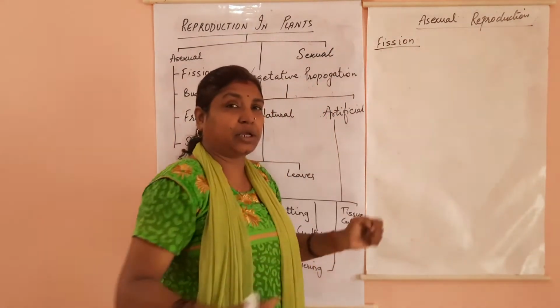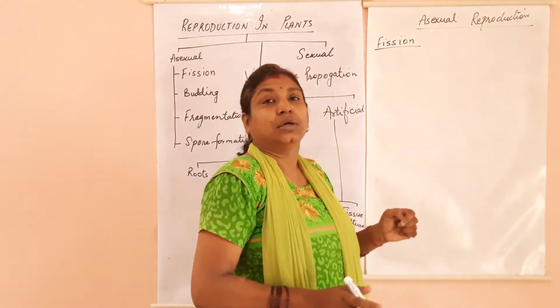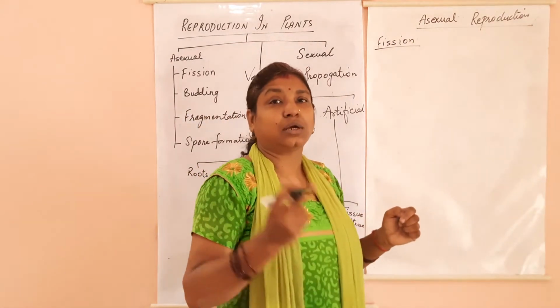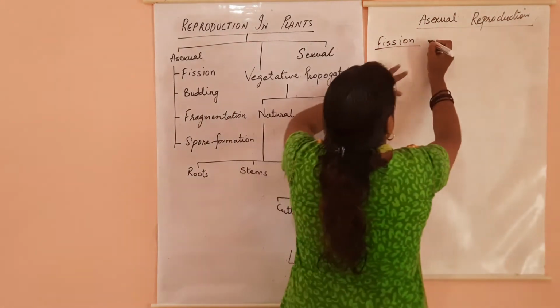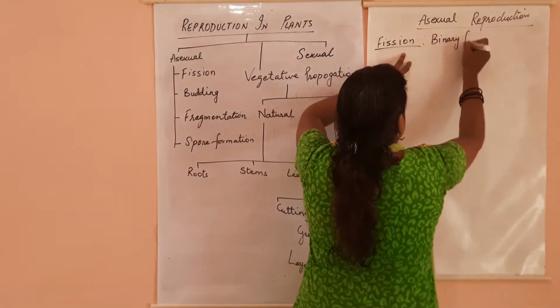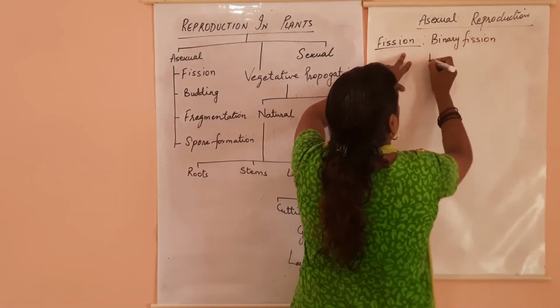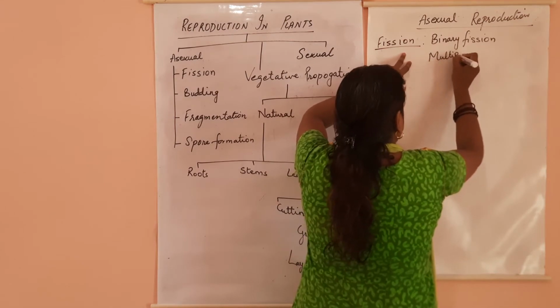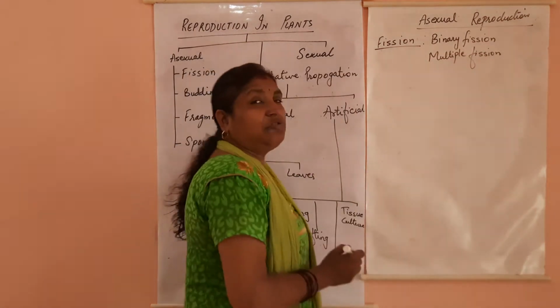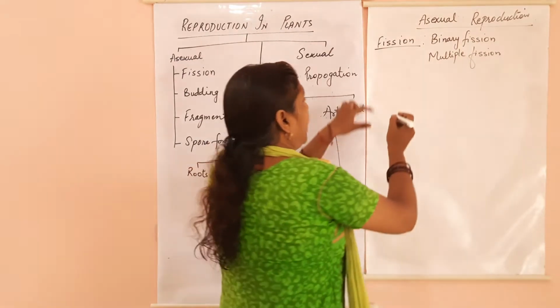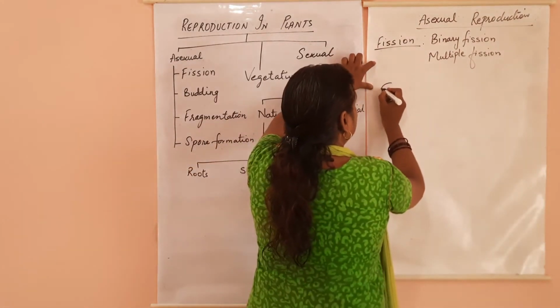Fission means breaking down. So in this also there are two types. One is binary fission and the other is multiple fission. Binary fission is very common in bacteria. Now in that, what happens?